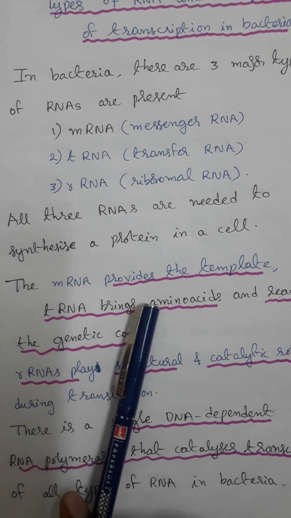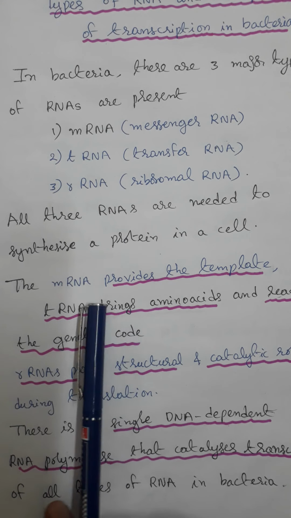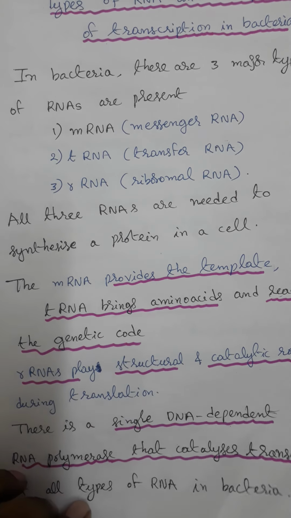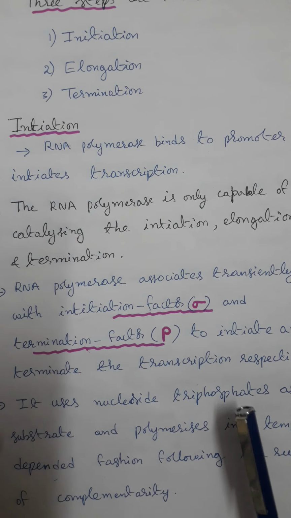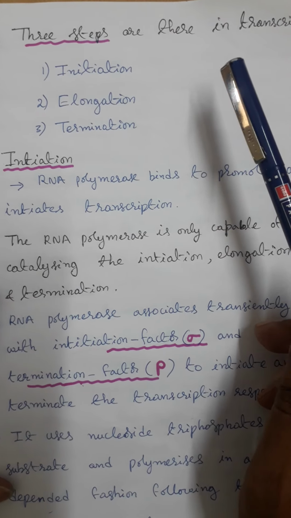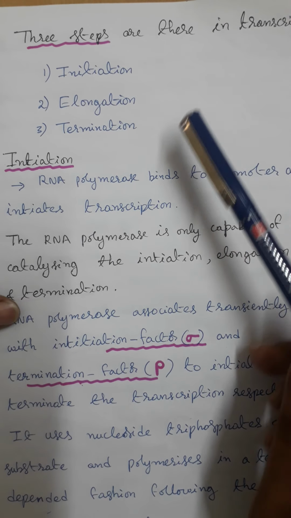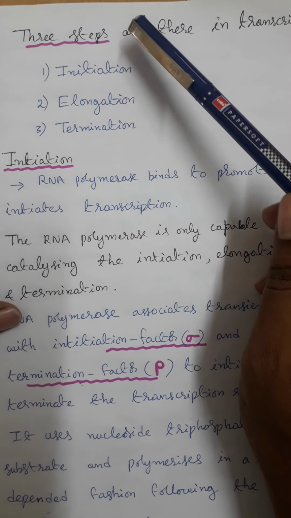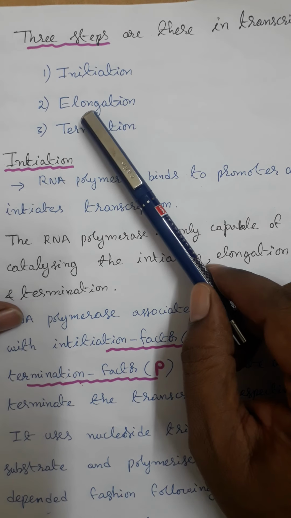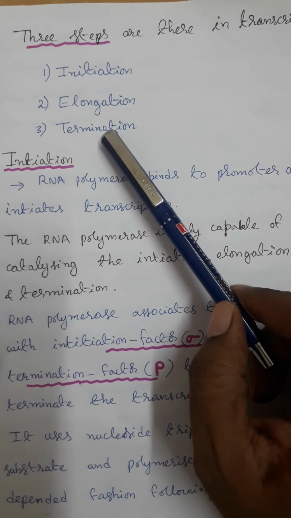Please remember these points for the objective questions. Mainly three steps are there in the transcription process. What are they? One is initiation, second is elongation, and third is termination.